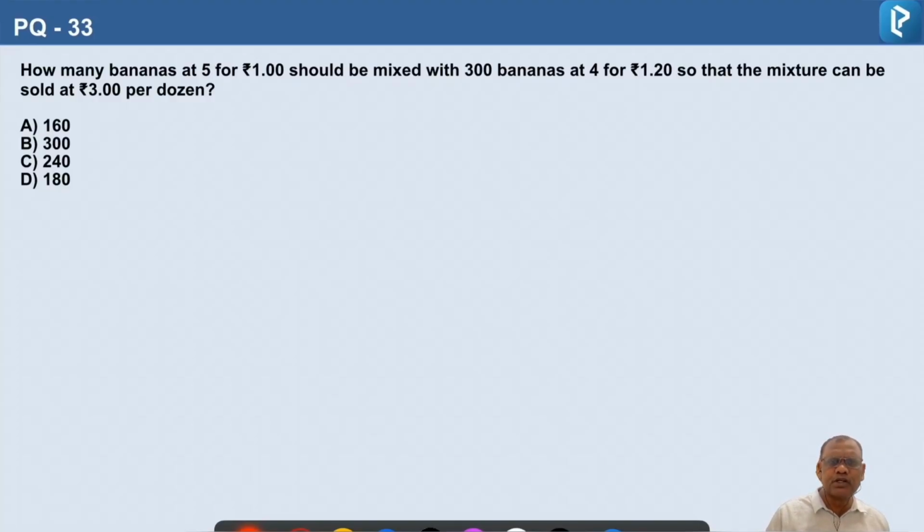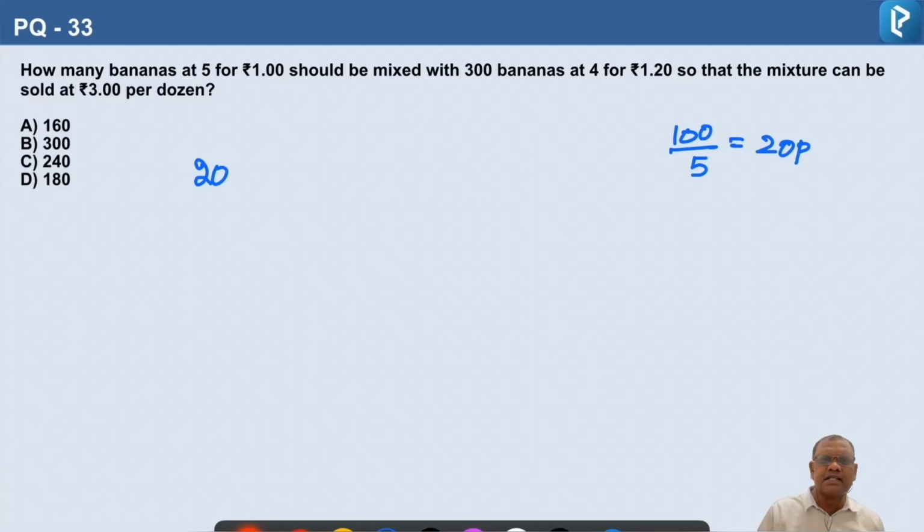We have to find out the price of each banana and draw the allegation. First of all, the cost of 5 bananas is 1 rupee. 1 rupee is nothing but 100 paisa, so 100 paisa divided by 5 is 20 paisa. The cost of each banana in the first case is 20 paisa.